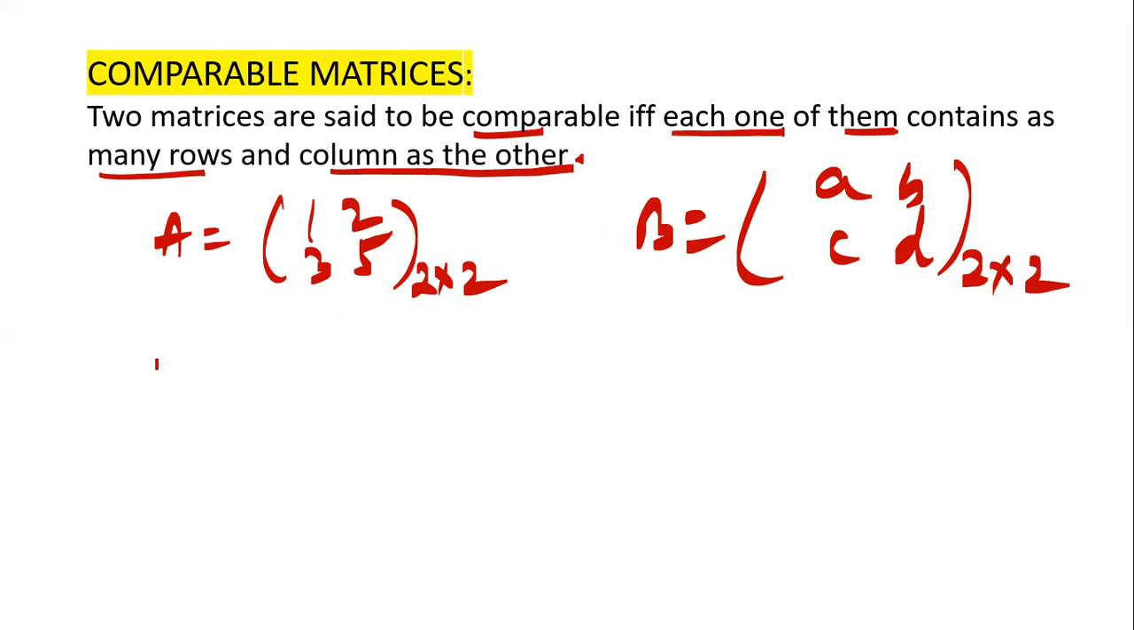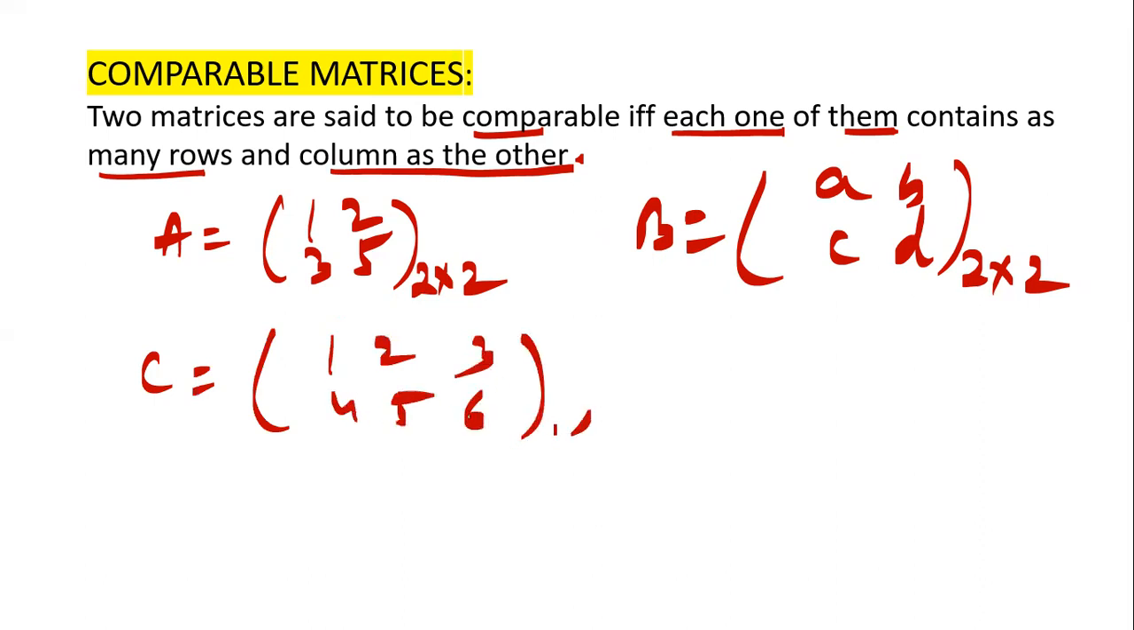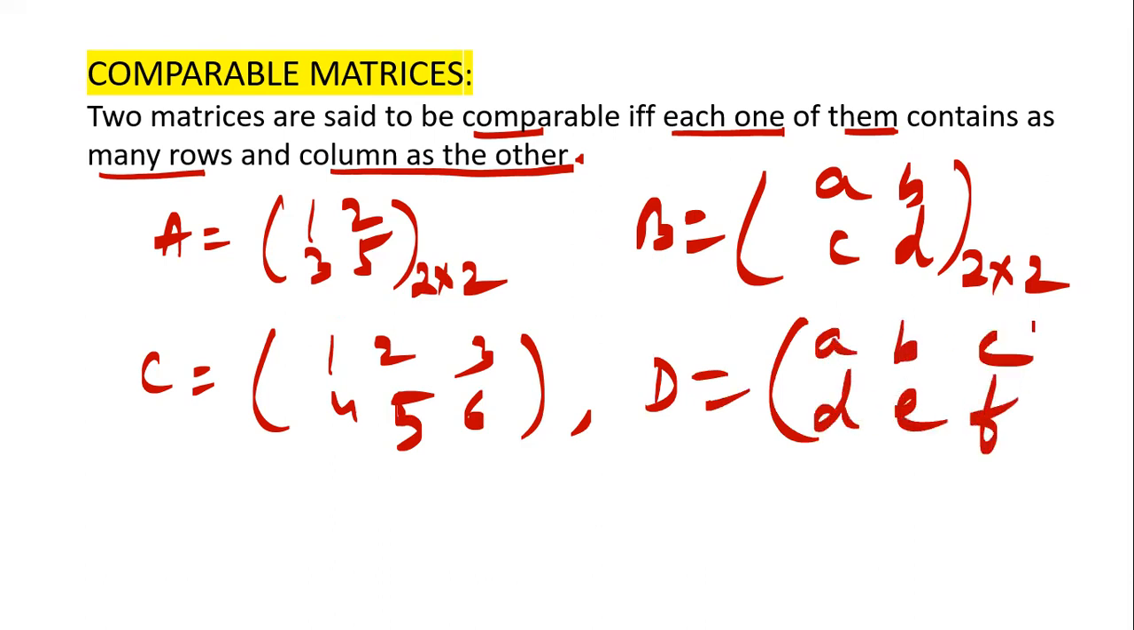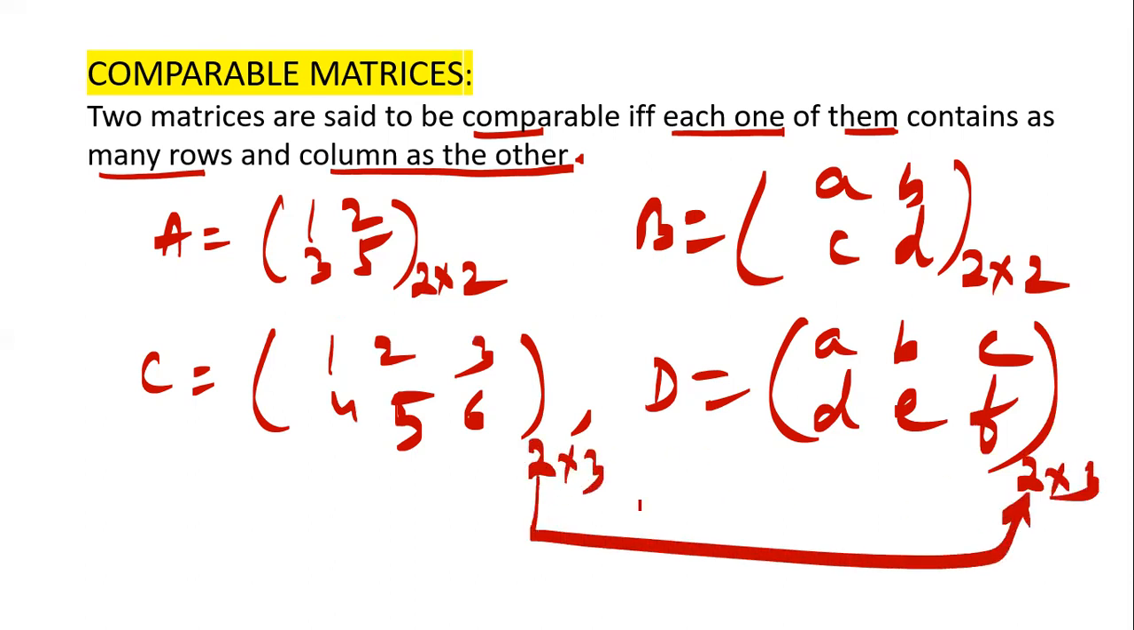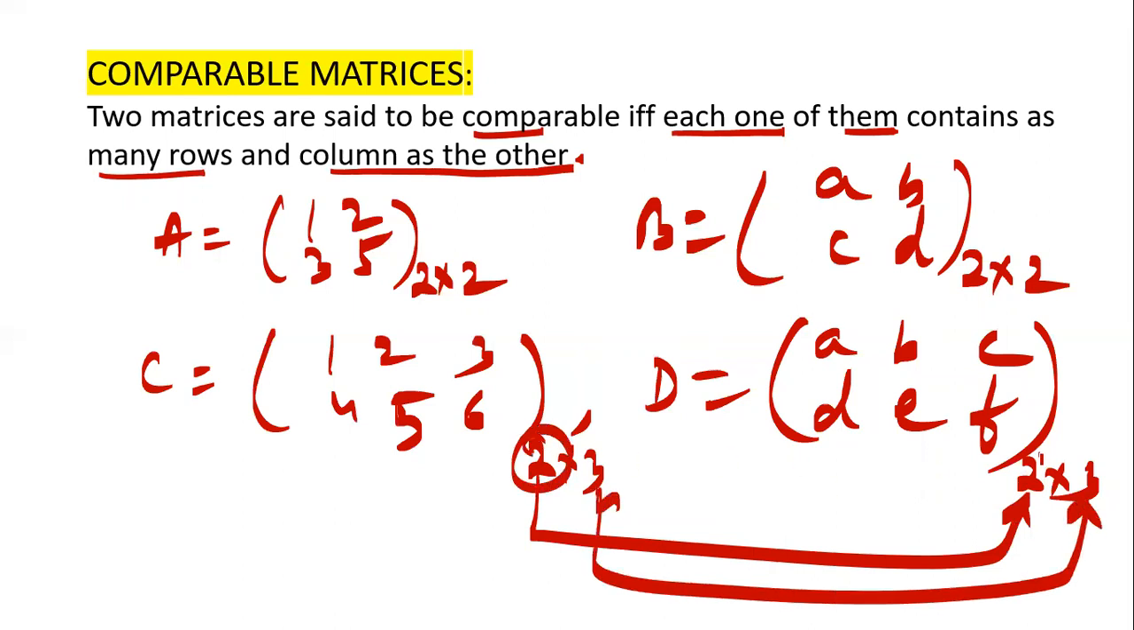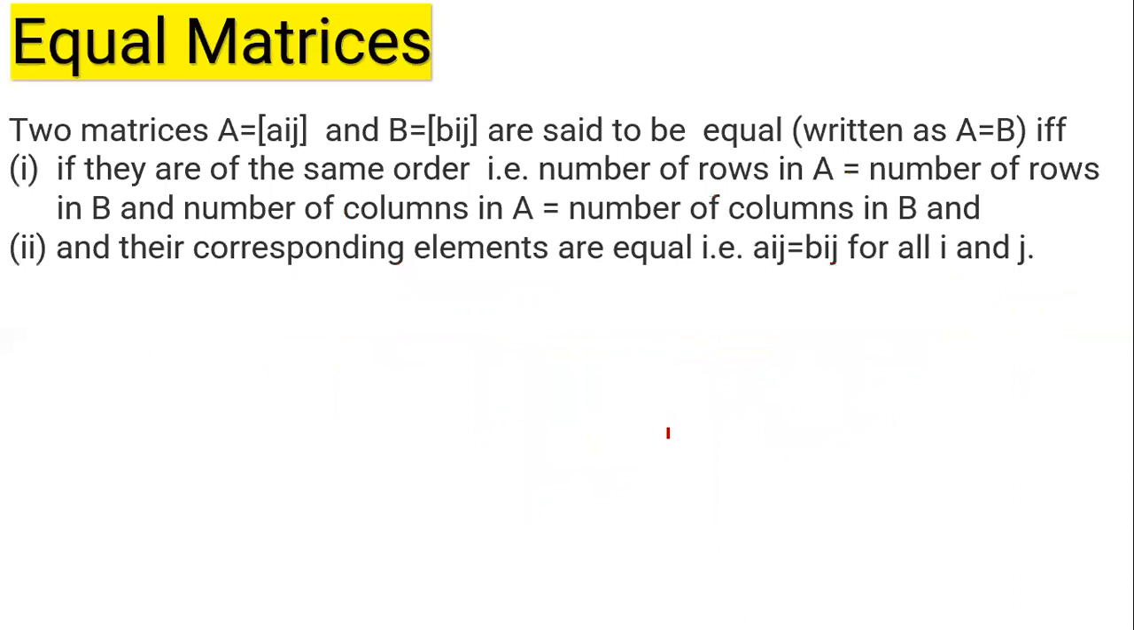If I have suppose C as 1, 2, 3, 4, 5, 6, and D equals A, B, C, D, E, F, its order is 2 by 3, its order is 2 by 3. And you can see the number of rows and columns are equal over here. 2 rows here, 2 rows here, 3 columns, 3 columns. They are comparable matrices.